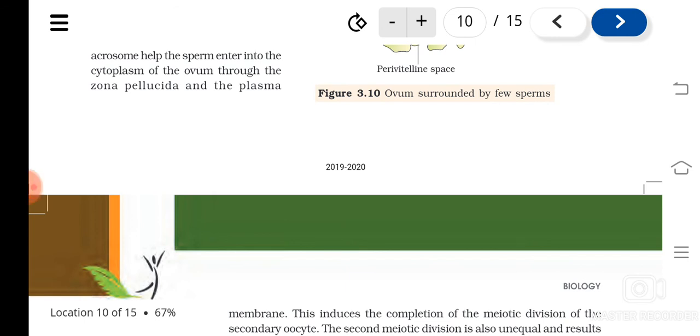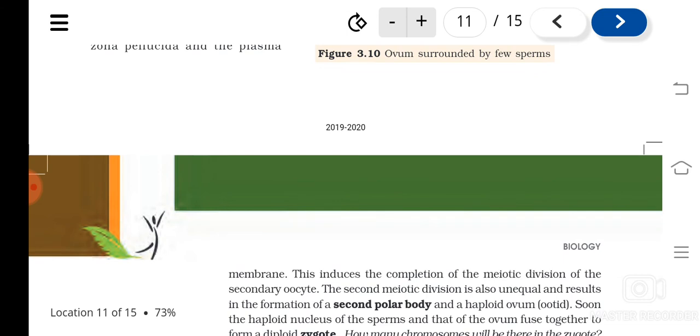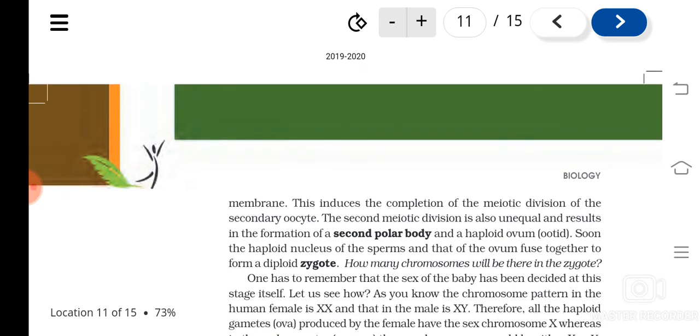So before that, let me say how it happens. When the sperm enters into the zona pellucida of the secondary oocyte, that induces the completion of meiotic division. The second meiotic division is also unequal, just like the first meiotic division, and that also results in the formation of two unequal cells. The smaller cell is known as the second polar body, and then the haploid ovum. Like this only, the formation of the ovum is complete.